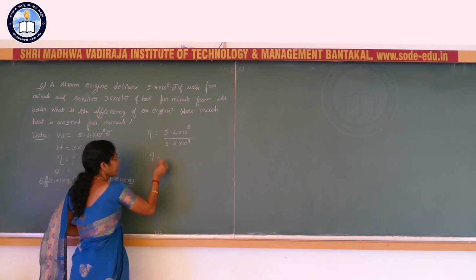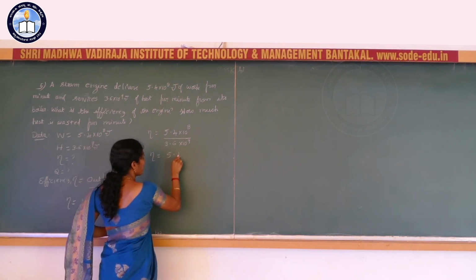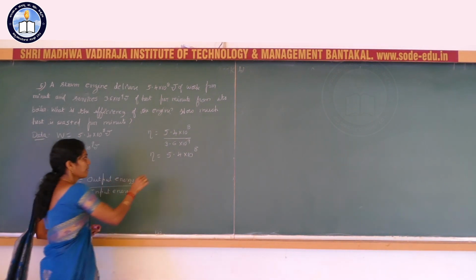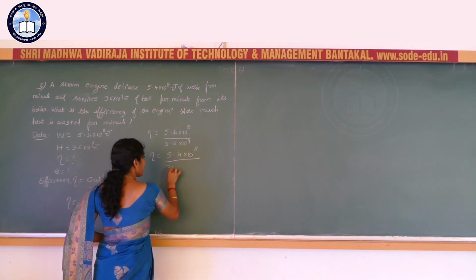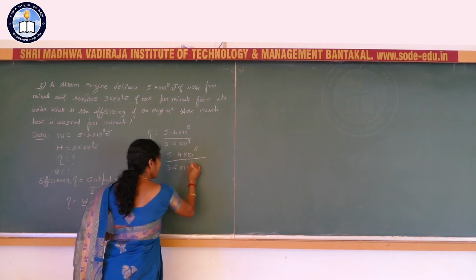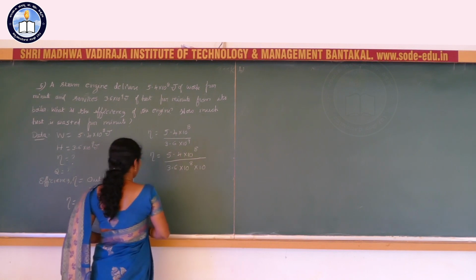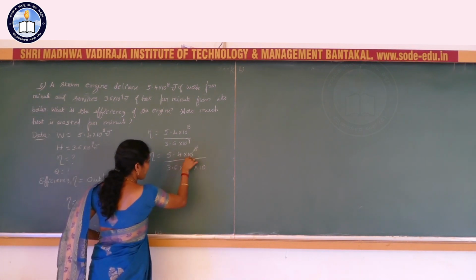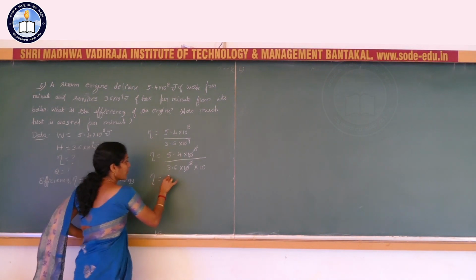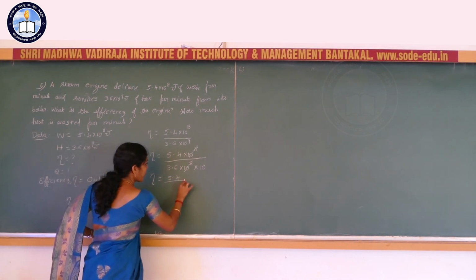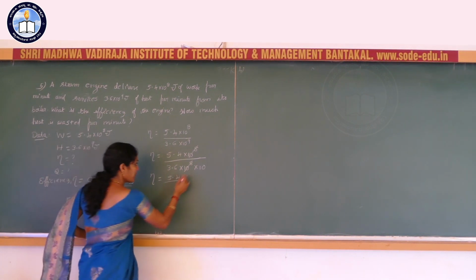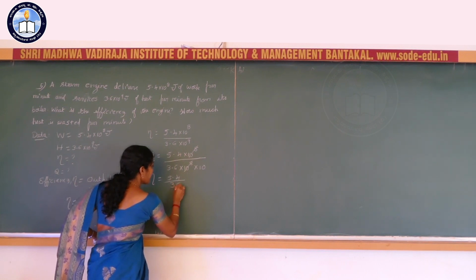So, eta is equal to 5.4 into 10 to the power of 8 divided by 3.6 into 10 raised to 8 into 10. Here 10 to the power of 8, 10 to the power of 8 get cancelled out. What is left? 5.4 divided by 3.6 into 10. 3.6 into 10 means here 36.